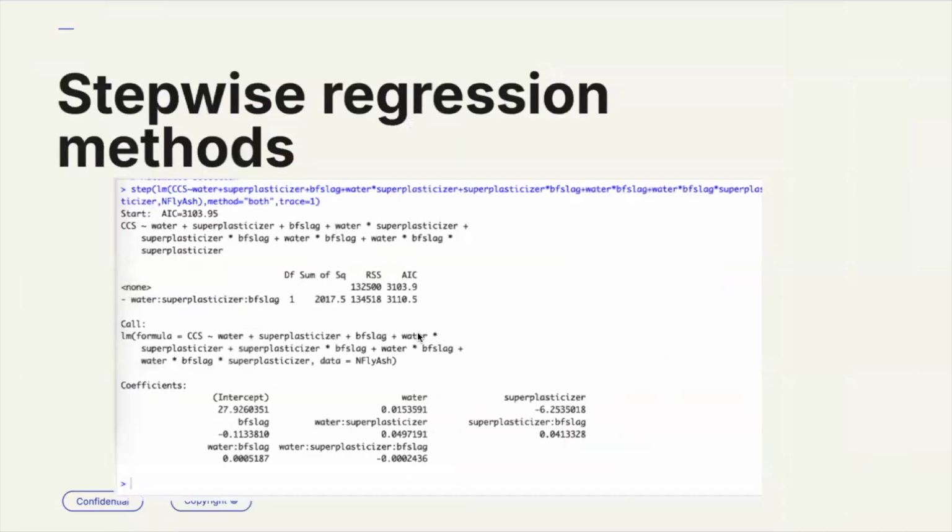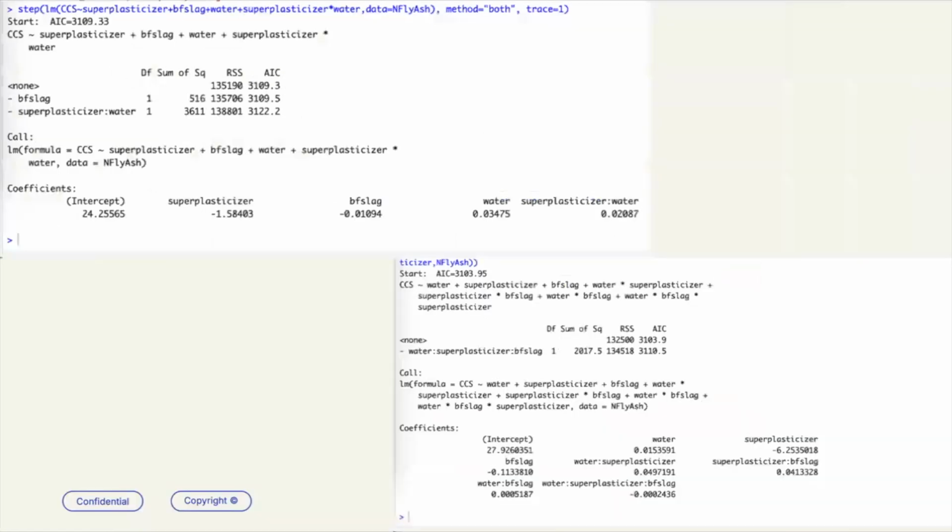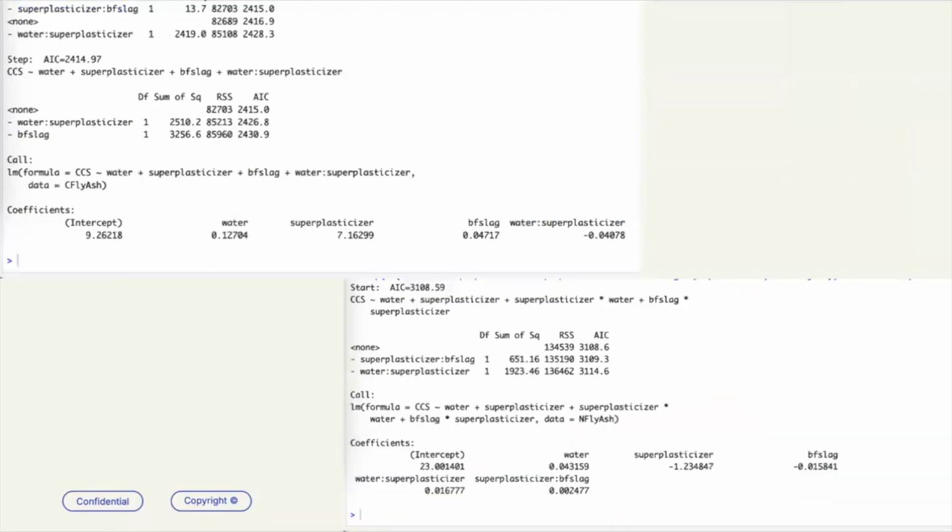And then I utilized a stepwise regression method. So here with the stepwise regression method, I slowly pared down variables, optimizing for the AIC. And so I tried a couple of these simpler models and then also ended up converging on this model here, which ended up being what I rolled out here at the top. Notably, the top left is applied to the fly ash containing group, and the bottom right is to the non-fly ash group.